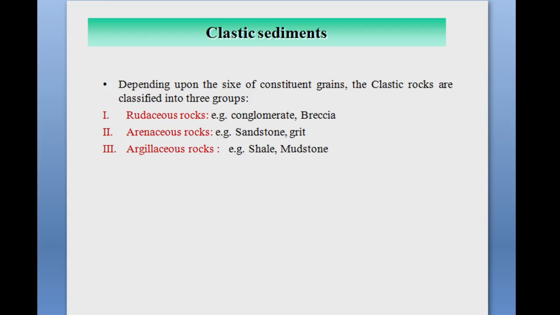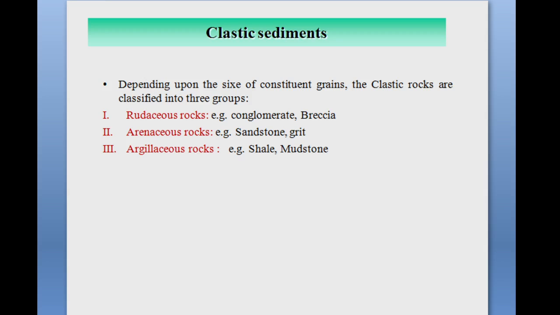Okay, so in these rudaceous rocks, if the grains are rounded, then they are called conglomerate. And if they are angular, they are called breccia. So conglomerate and breccia are the examples of rudaceous rocks. These rudaceous rocks are formed by the accumulation of bigger rock fragments such as gravel, pebbles and boulders. Okay, so this is the first type of clastic sediment.